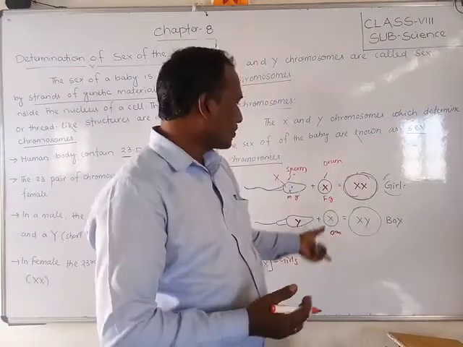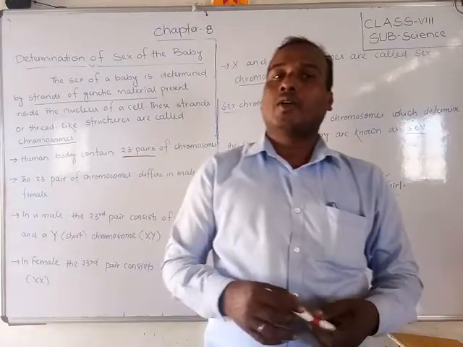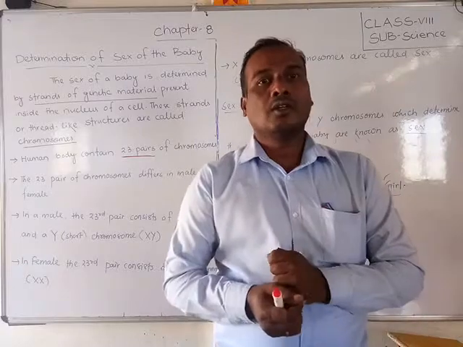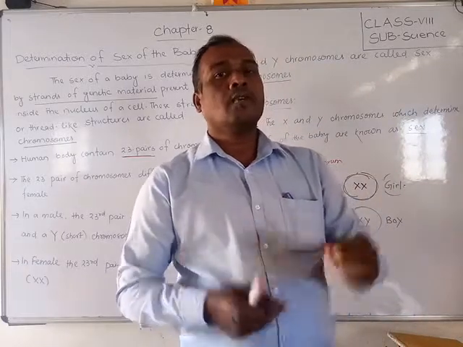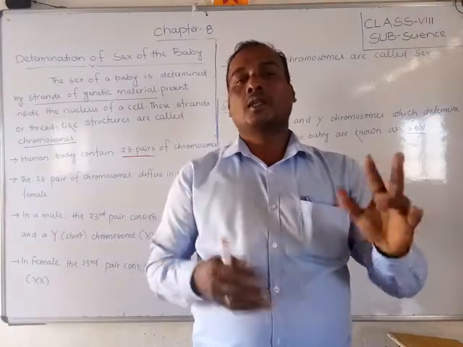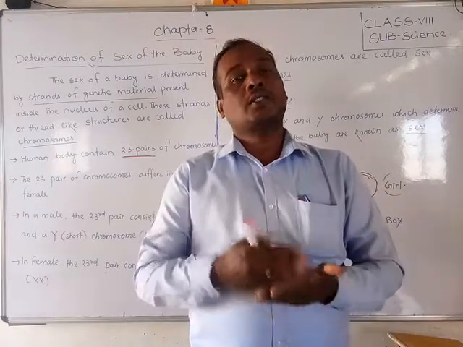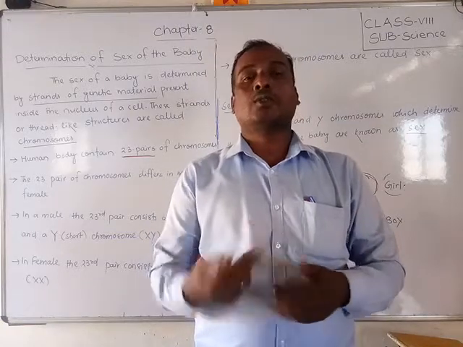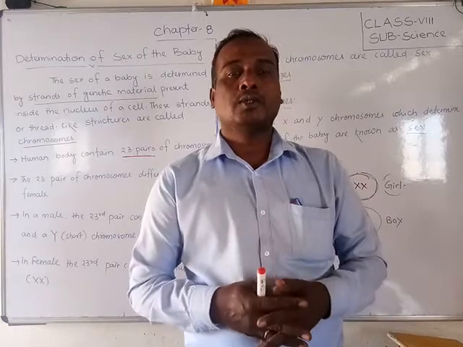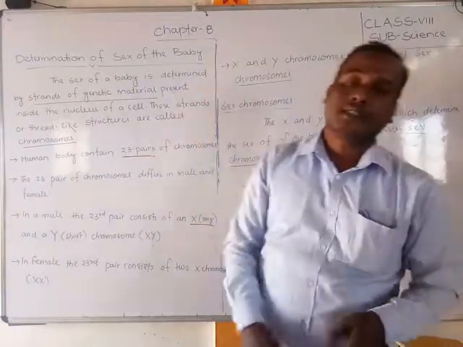This is the whole determination. How can we determine whether the child is a boy or girl? We can find out this way, by seeing the chromosomes. If both are X, female and male, XX chromosomes, then we say girl. If it is X and Y, two different chromosomes, then we say it is a boy. Did you understand, friends? This is all about the determination of sex of the baby.